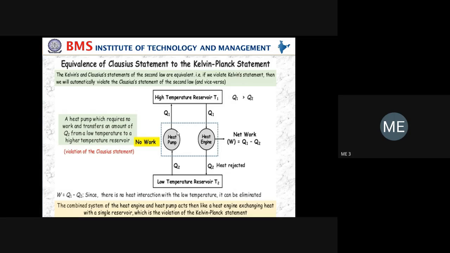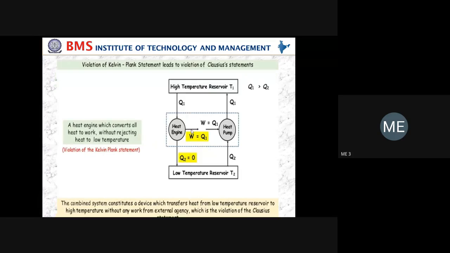Once again it violates, because whenever we take heat we need to have two reservoirs, one is the source and one is the sink. In the absence of any one of them, the heat engine will not work. So it violates the Kelvin Planck statement. The same quantity of heat, you see Q1.